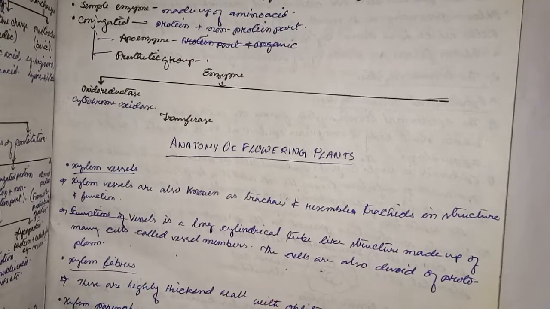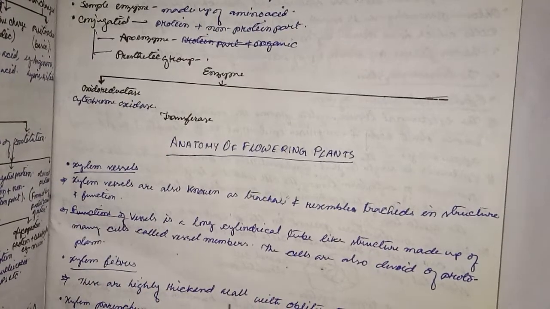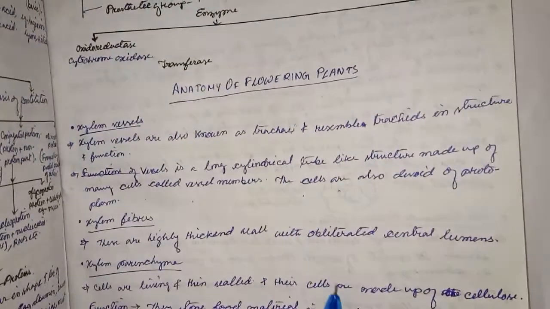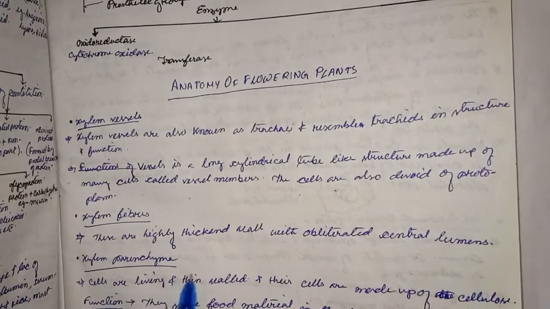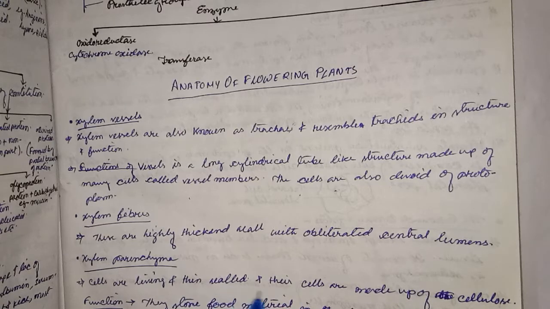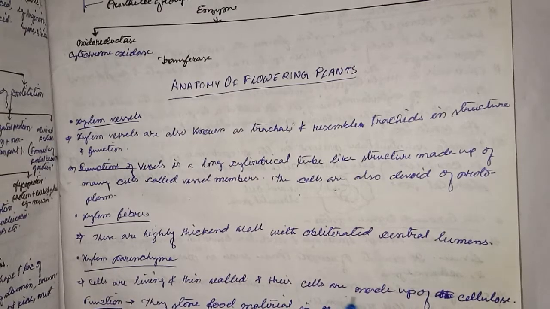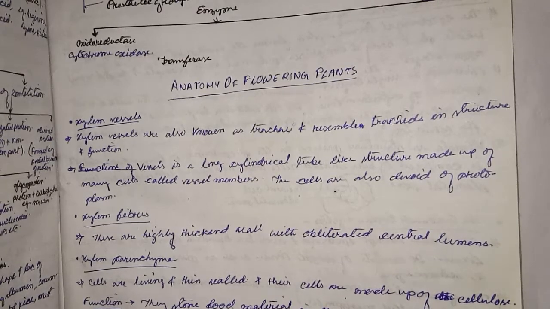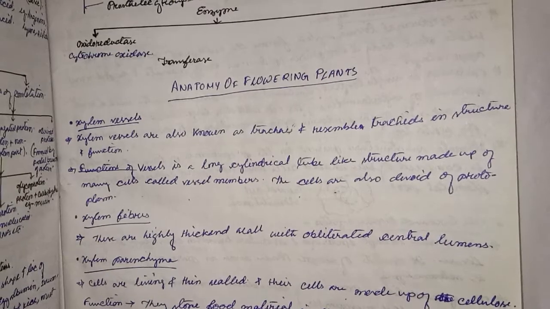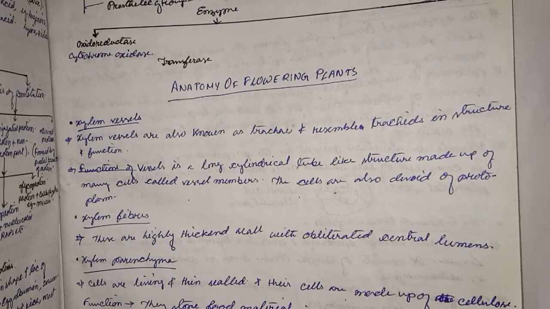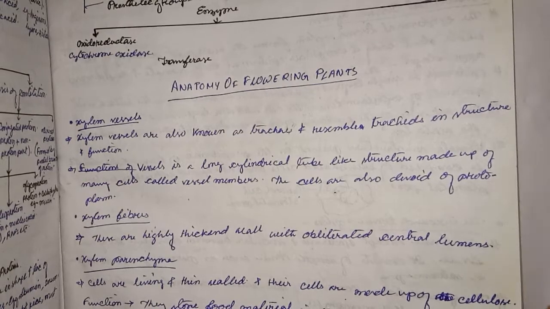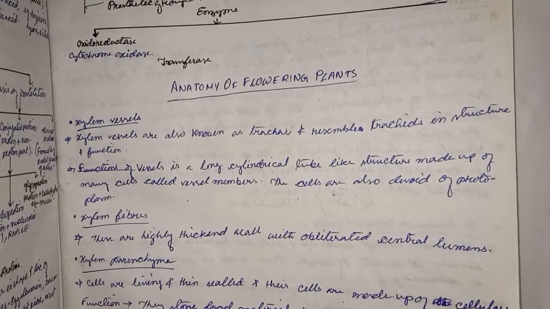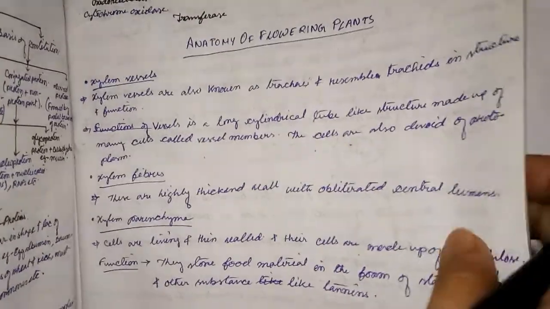Next, xylem fibers. These have highly thickened walls and obliterated central lumens. Xylem parenchyma cells are living and thin-walled, and their cell walls are made up of cellulose. Function: they store food material in the form of starch or fat and other substances like tannins.